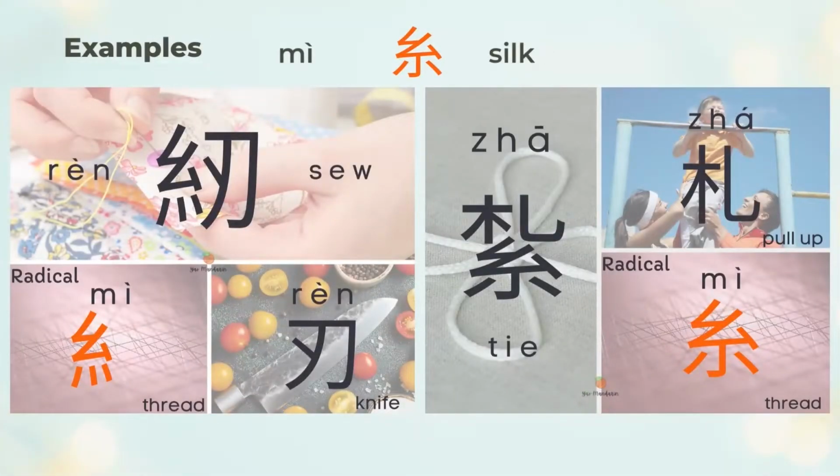纫 is to saw, and we saw with threads. 纫 is the left part 纟 thread, and the right part 刃, which means a knife. 扎 is to tie, and we tie with threads. 扎 is the top 扎 to pull up, and the bottom 糸 silk or thread. 扎 is the phonetic of 扎.